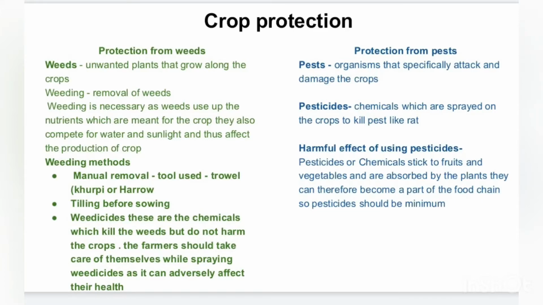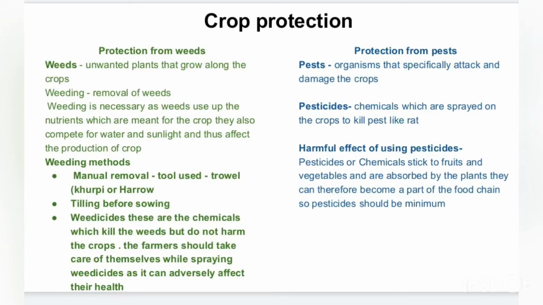What are pests? These are small organisms like rats, rabbits and others, birds, etc., which will specifically attack and damage the crop. The method they can use is pesticides, and sometimes they put up scarecrows also to scare away the birds. Pesticides are the chemicals which are sprayed on the crops to kill the pests like rats, etc. But there is a harmful effect also of using these pesticides.